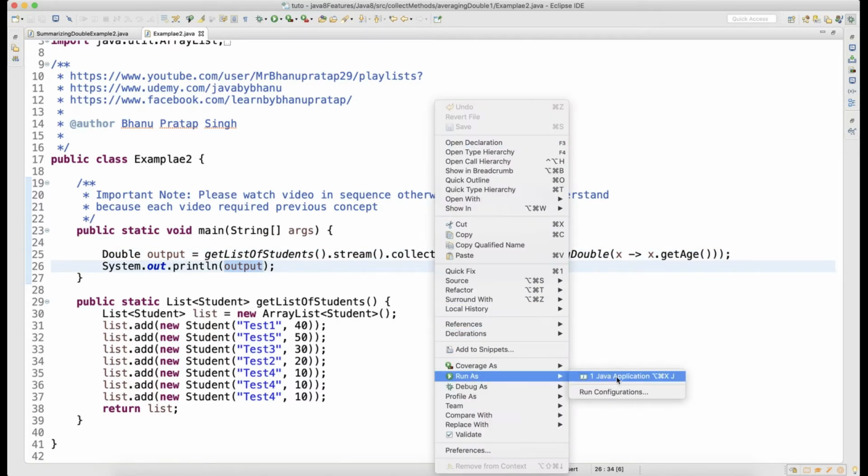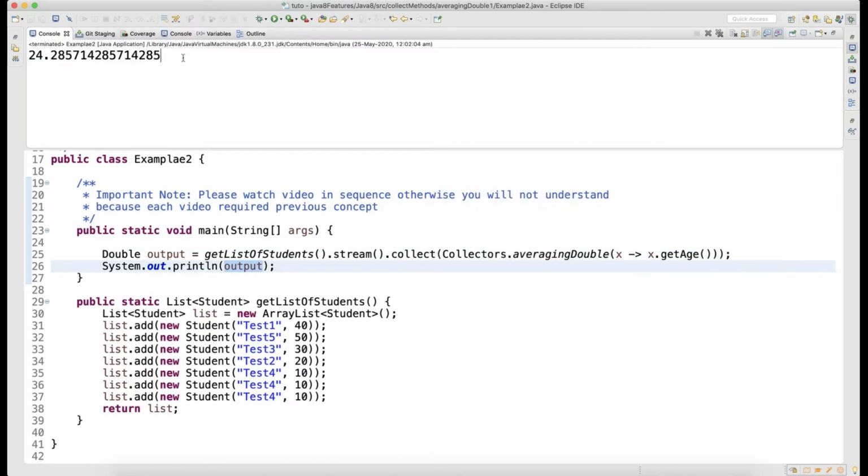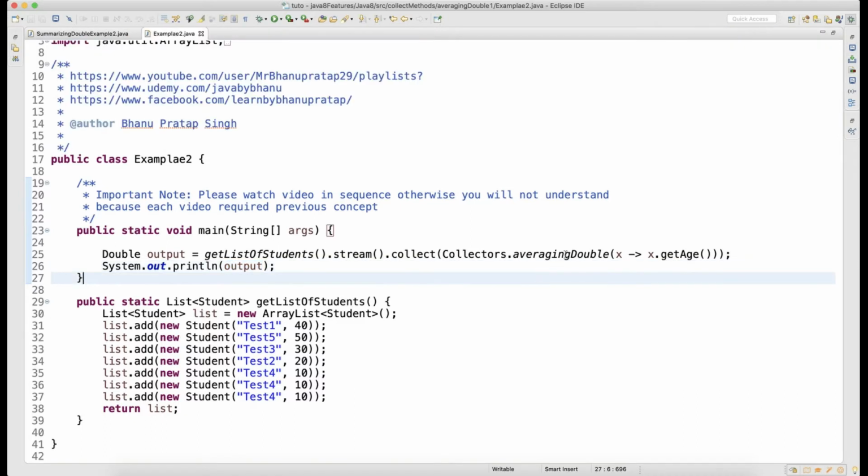Let's see what average you will get. The average you get is 24.28571. This is the double output. Basically, when you sum this and divide by 7, you get the same 24.28 something. So averagingDouble will give you the average of the stream you want to process.